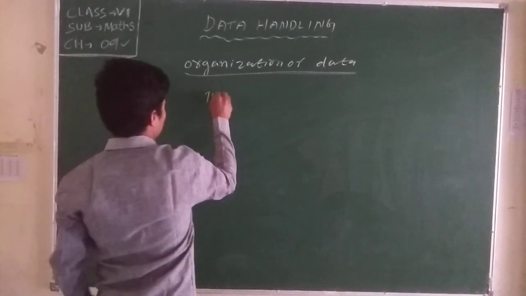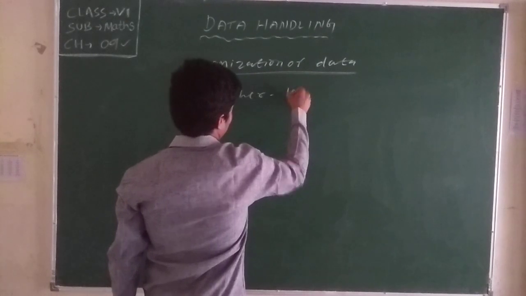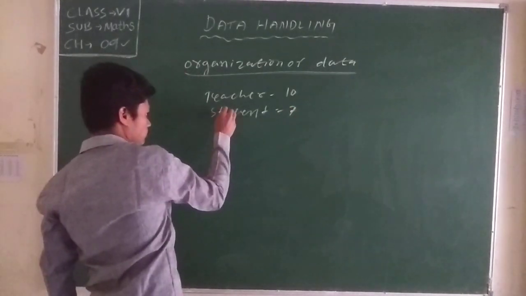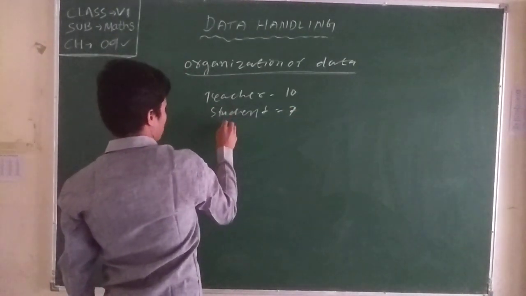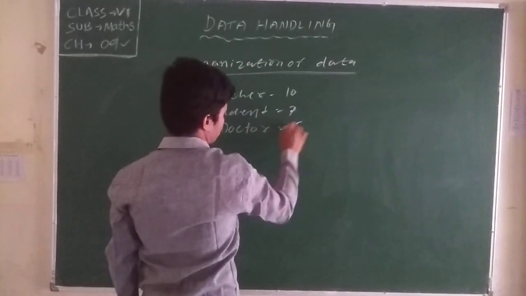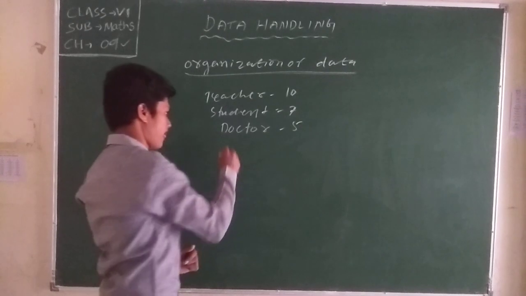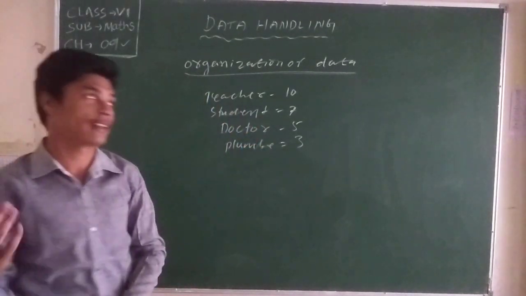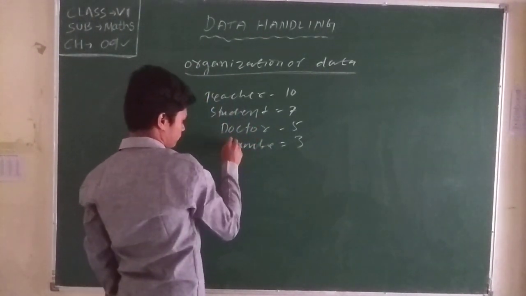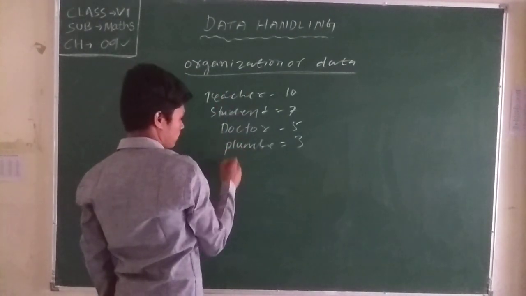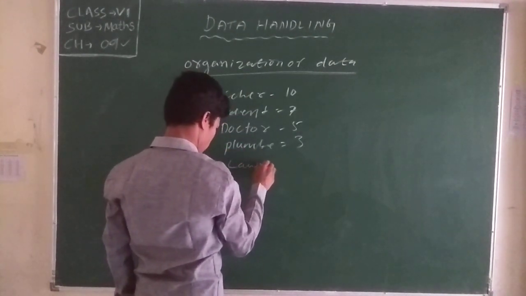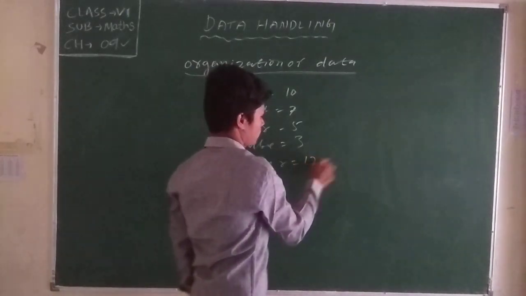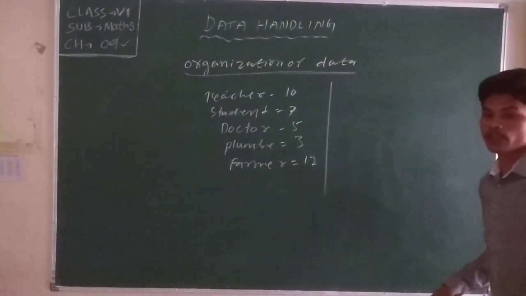Suppose here is given: teacher 10, student 7, doctor 5, plumber 3, and we can take another word, farmer 12. Then how can we organize the data using tally marks?